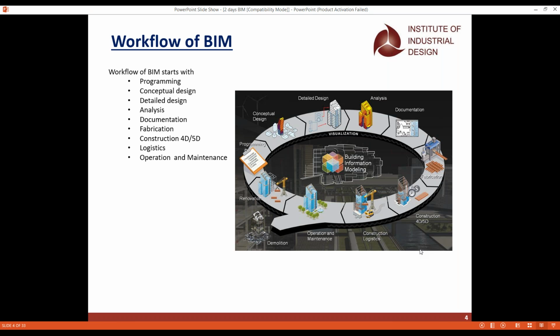Because as you can see in the image also, we'll give them the furnished model. In case there is any maintenance, or any problem that occurs in the future stage, we have to give them the maintenance documents, which can be controlled in the BIM 360 OPS app also. Whatever maintenance they need, they can control with the BIM building OPS. And this is the workflow of the complete BIM. It goes with the programming, the conceptual design, analysis, documentation, fabrication, construction and logistics, and operation and maintenance.